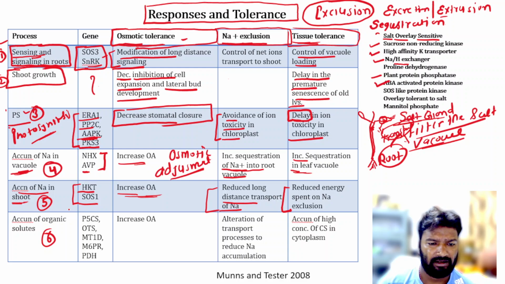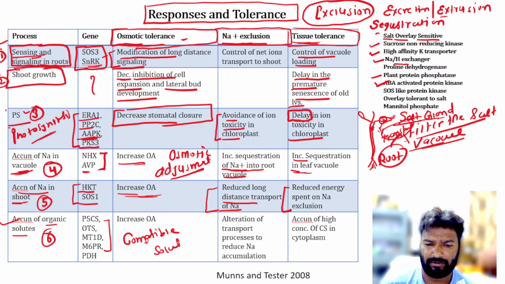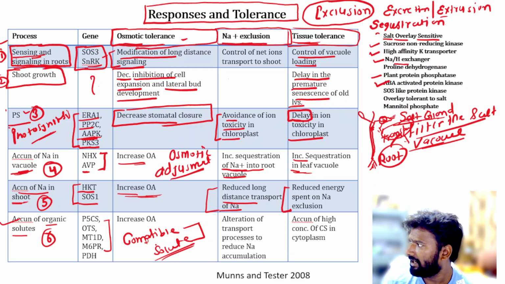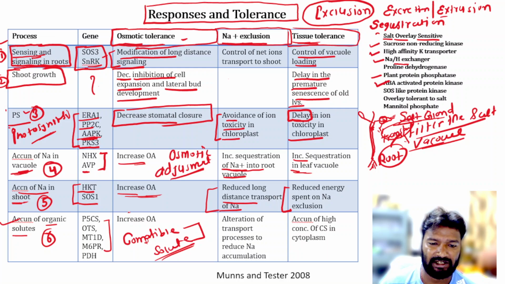Then the final is the accumulation of organic solutes. So there are a number of genes related to the compatible solutes. We have taken one lecture on the compatible solutes. So this increases the osmotic adjustment.